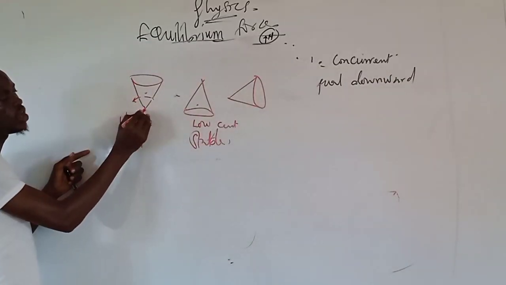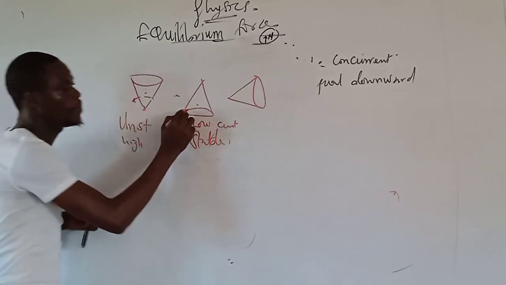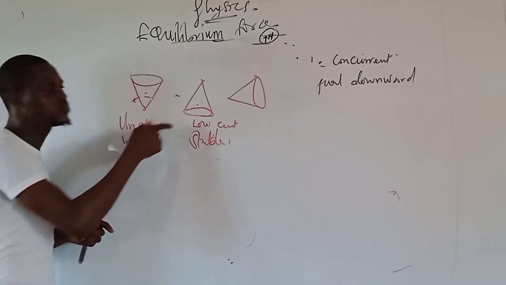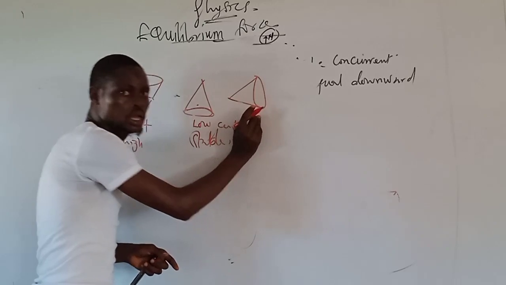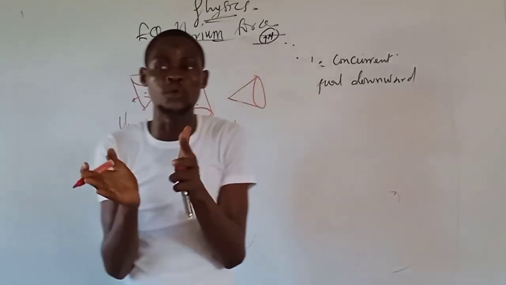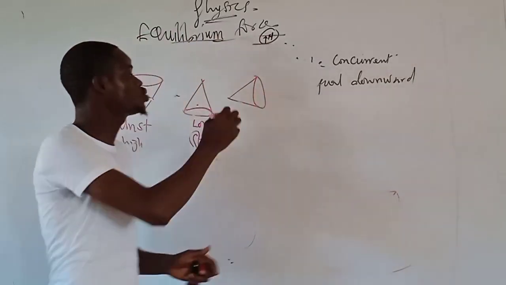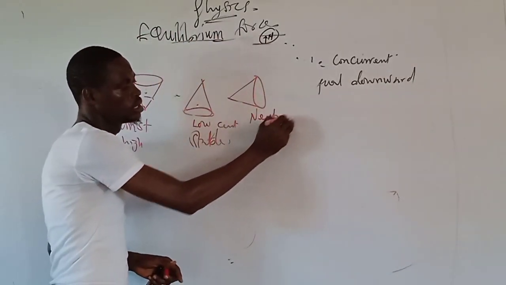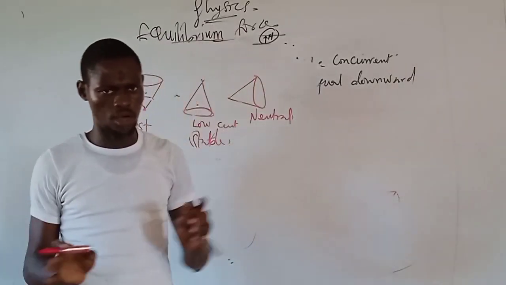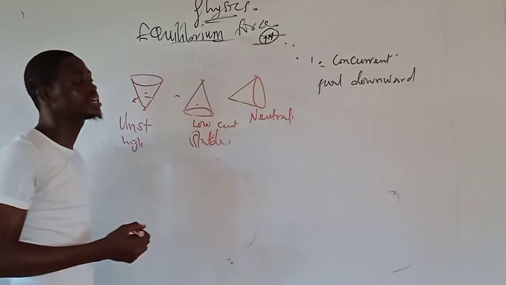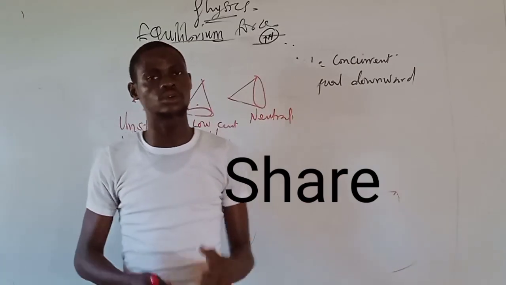A body that is standing on a tiny base like this will have high center of gravity. A body that is sitting on a base will have low center of gravity and is stable. Why does this body here not balance? It can move anywhere. This thing can roll in one direction or the other direction. So this one is in neutral equilibrium. So these are the likely things that you can see in equilibrium. I tried to brief everything on equilibrium for you so that you can understand this.